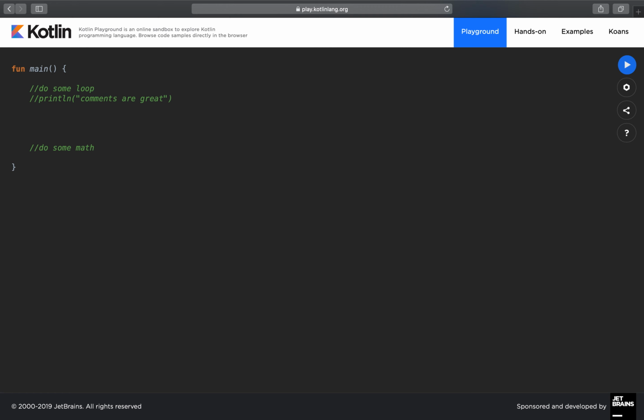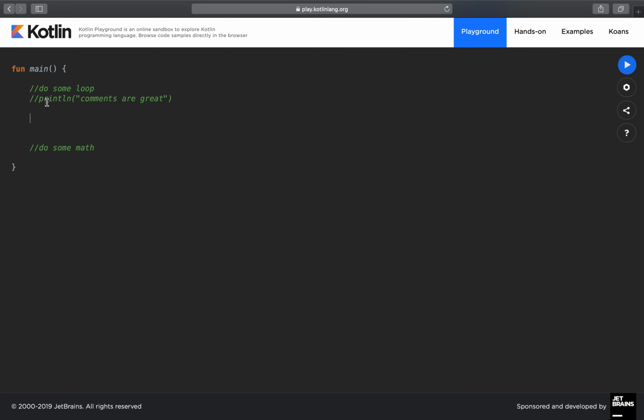Now, this is just a quick note for you. If you do not know how to turn any line into a comment, this is not something specific to Kotlin. For example, you might be working with Java, JavaScript, or C, C Sharp, C++.